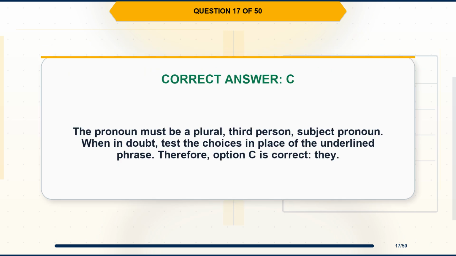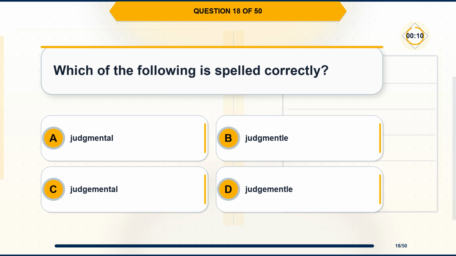Explanation. The pronoun must be a plural, third person, subject pronoun. When in doubt, test the choices in place of the underlined phrase. Therefore, option C is correct, they. Question 18. Which of the following is spelled correctly? Option A, judgmental. Option B, judgmental.